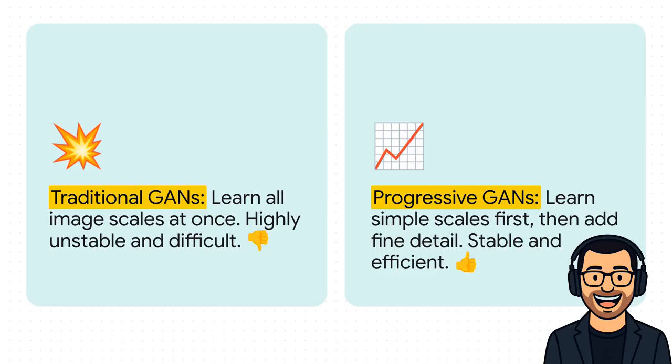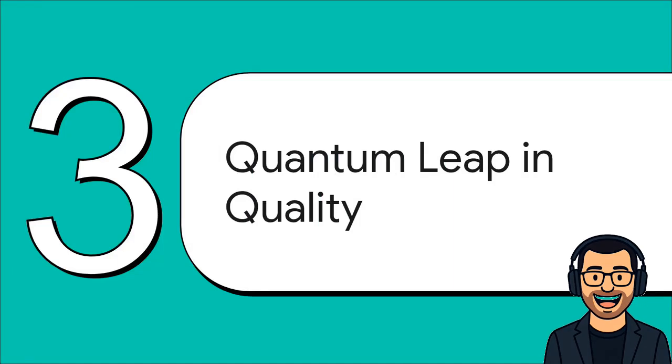But progressive GANs, or ProGANs as they're called, get to master the big picture first and then they worry about the fine details later. This didn't just make training stable, it also made it way, way faster. We're talking up to 6 times faster, which is a huge deal. So you can imagine the results weren't just a small incremental improvement. No, this was a total game changer, a complete step change in what people in the field even thought was possible. So let's take a look at the kind of quality this method could actually produce.